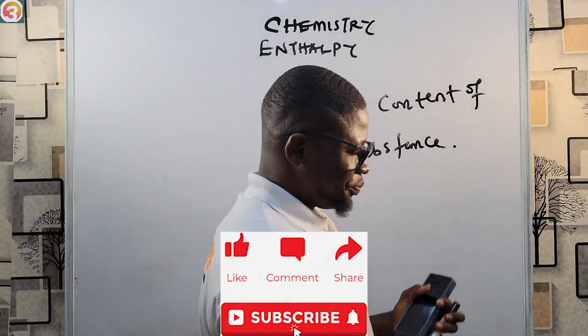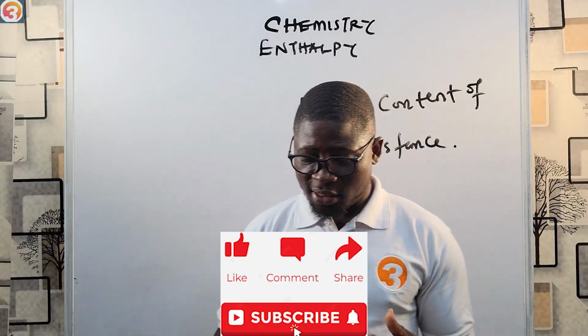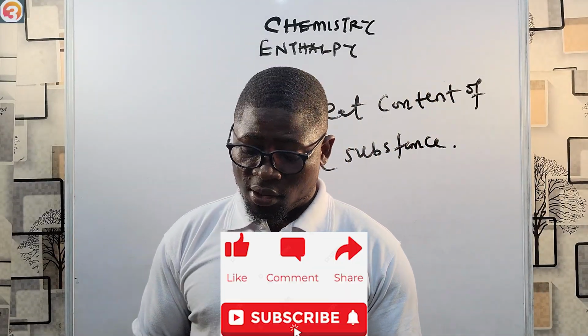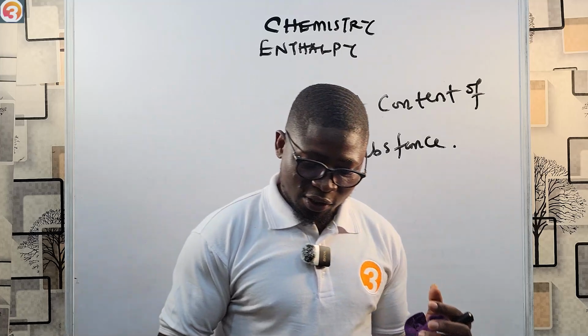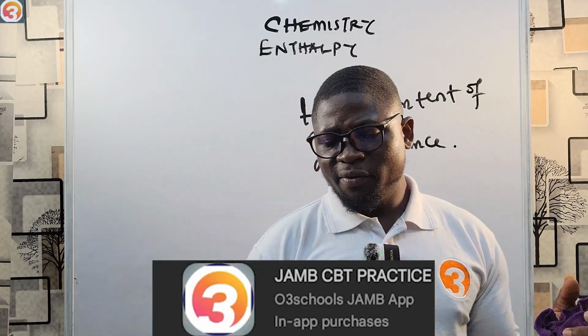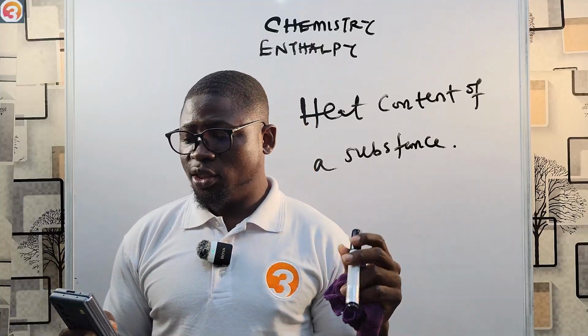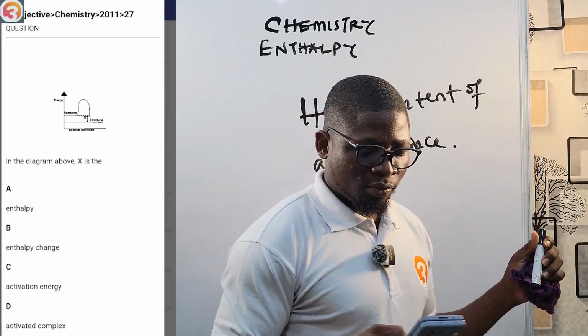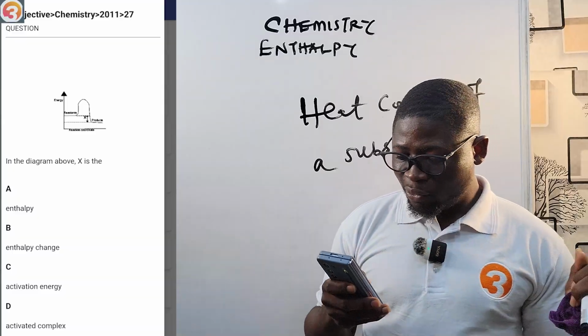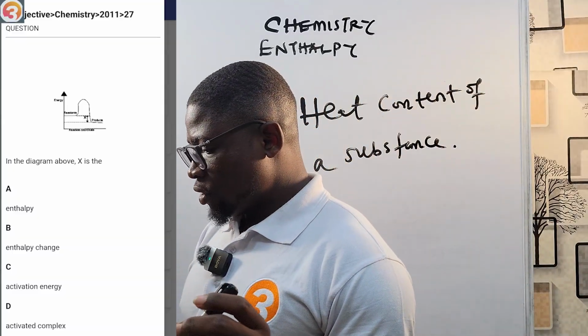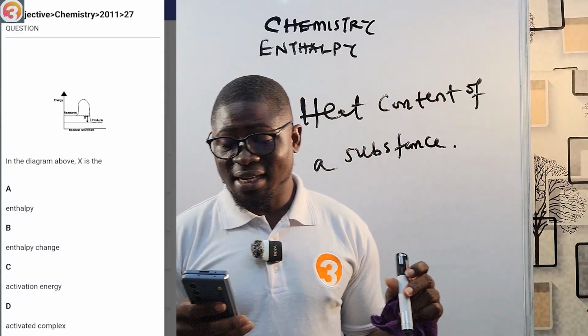But before we begin, let us take a question from the O3 School JAMB app to let you know that, of course, these questions are expected. If I give you a question like this, it's being displayed on your screen right now. This is a 2011 question, number 27. They say in the diagram above, X is the... you can see X clearly there. So what is X there?